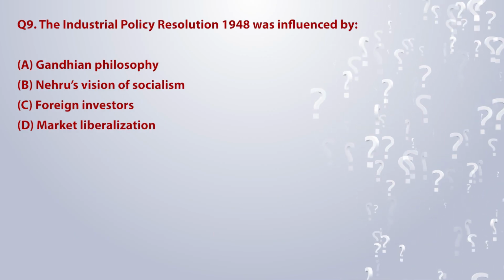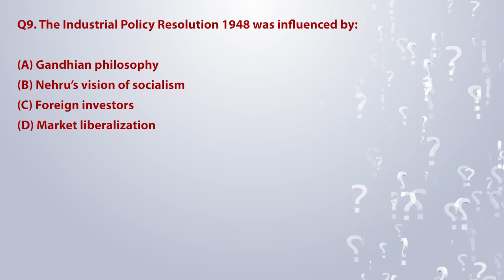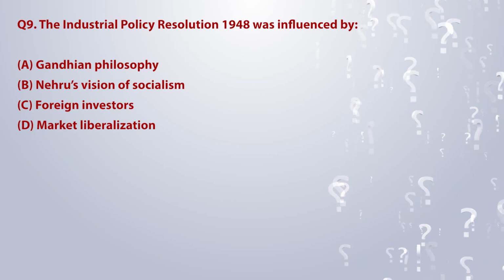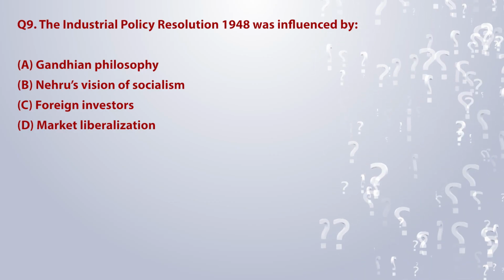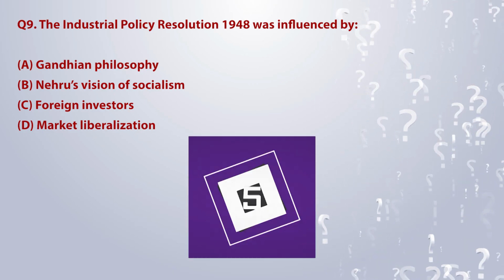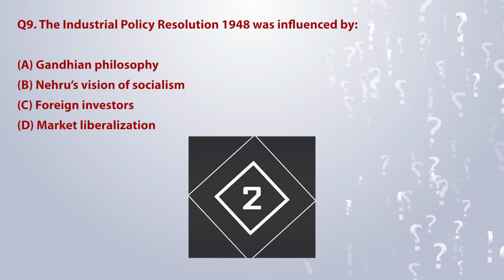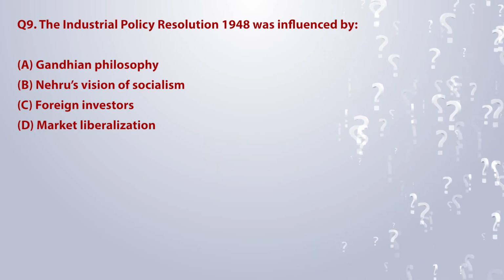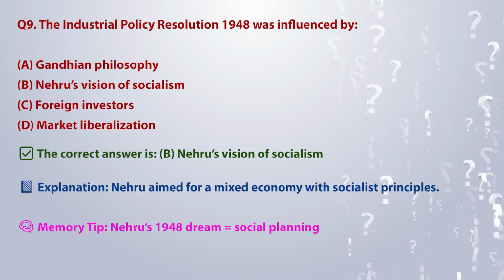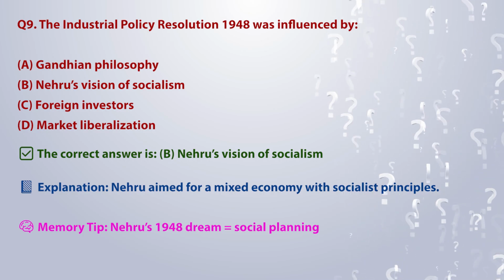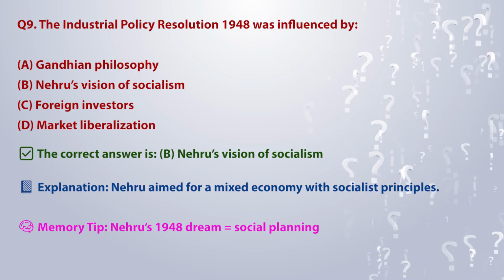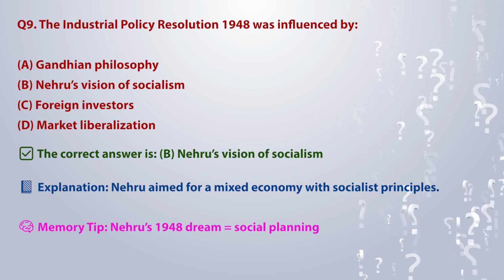The Industrial Policy Resolution 1948 was influenced by A. Gandhian philosophy. B. Nehru's vision of socialism. C. Foreign investors. D. Market liberalization. The correct answer is B. Nehru's vision of socialism. Explanation: Nehru aimed for a mixed economy with socialist principles. Memory tip: Nehru's 1948 dream is equal to social planning.